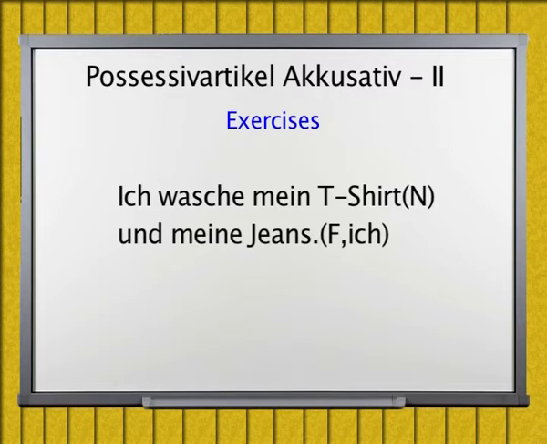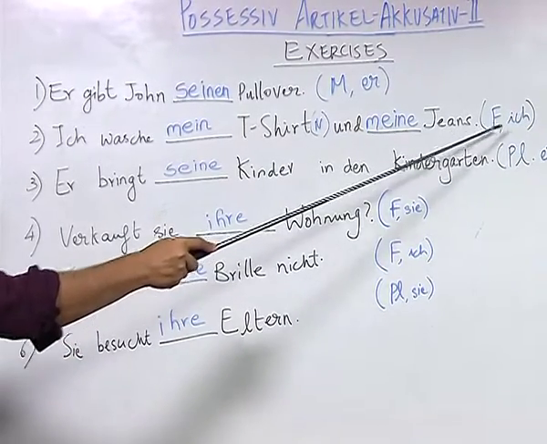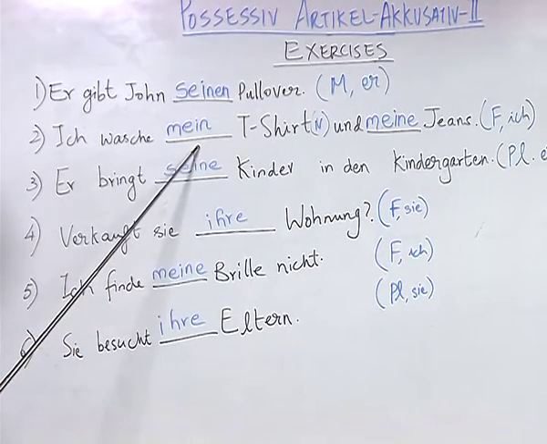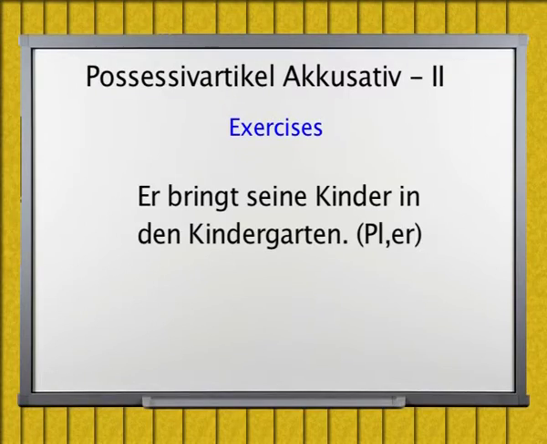Ich wasche mein T-shirt und meine Jeans. Here, the student could identify that two nouns, that is T-shirt and Jeans, carry the article neutral for T-shirt and feminine for Jeans, and based on the pronoun ich, wrote the correct possessive article in accusative, which is mein T-shirt and meine Jeans.